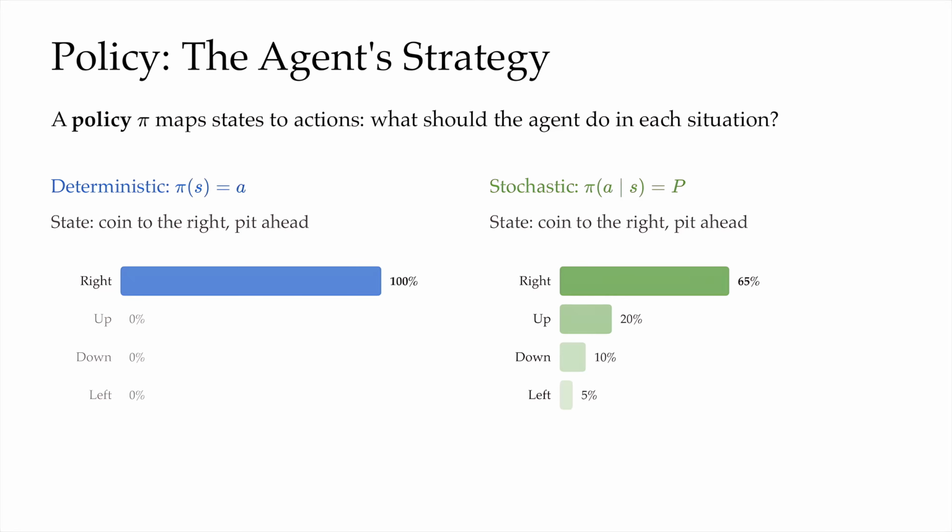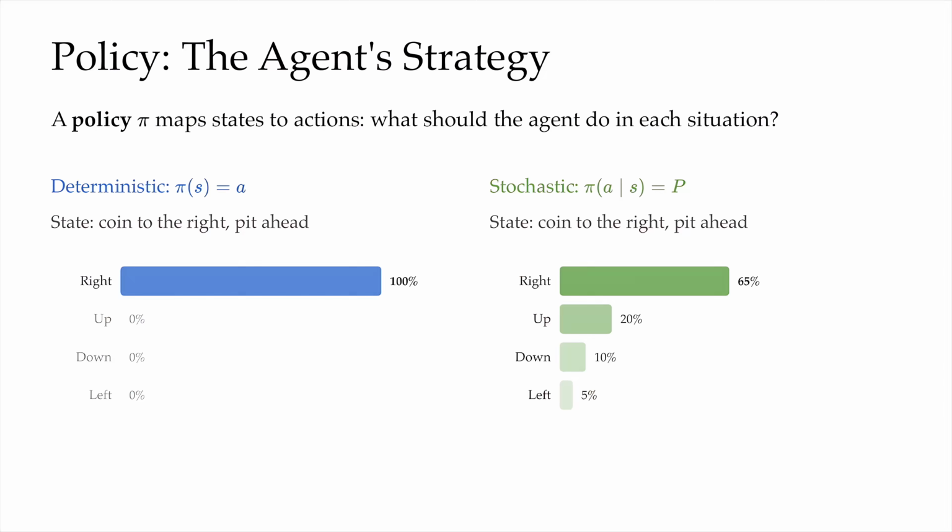On the right of the diagram, we show a stochastic policy written as pi of a given s. So this is a conditional distribution. It tells us when we are in state s, what is the distribution over all the possible actions a, and the stochastic policy just spreads the 100% probability quota across multiple actions, leaving some room for possible exploration, not fully committed to a single action. And that covers policy. Our goal in an MDP is to find pi star, an optimal policy, a policy that maximizes the expected sum of discounted rewards across trajectories.